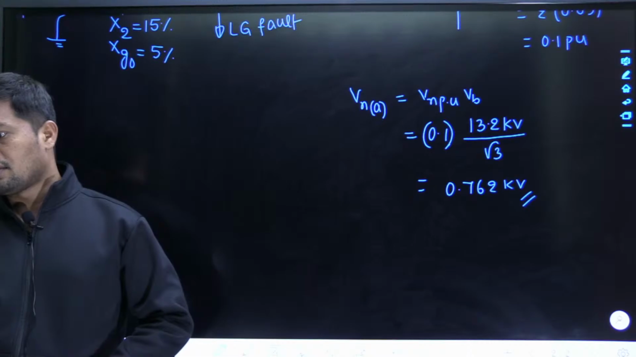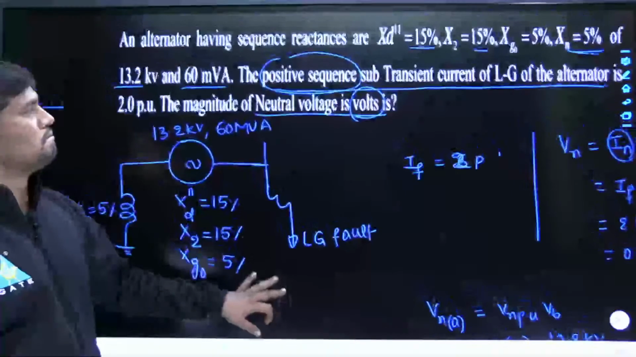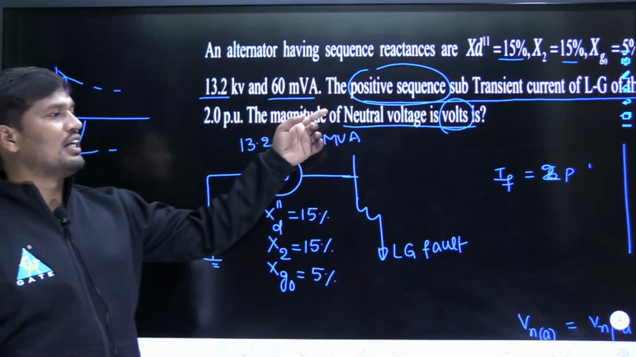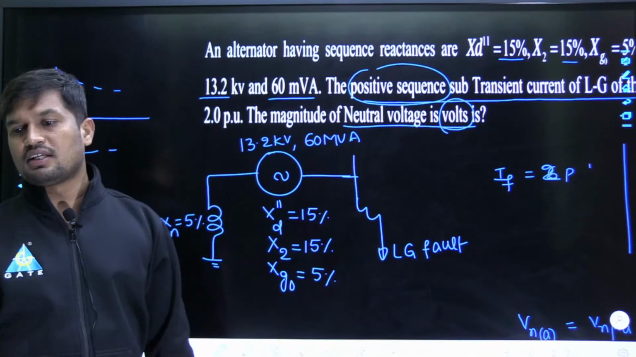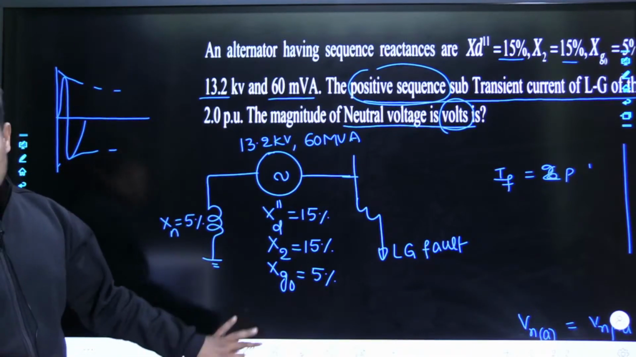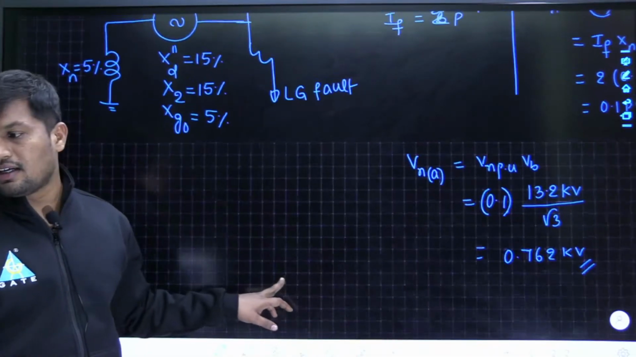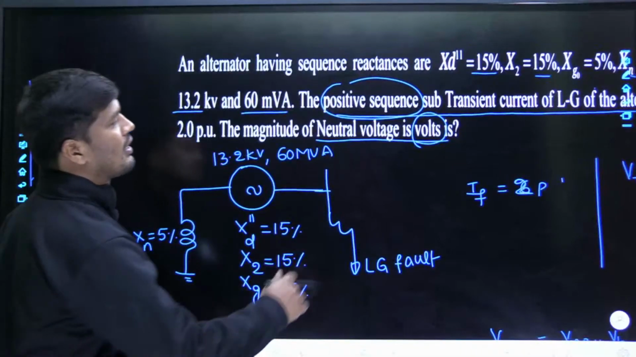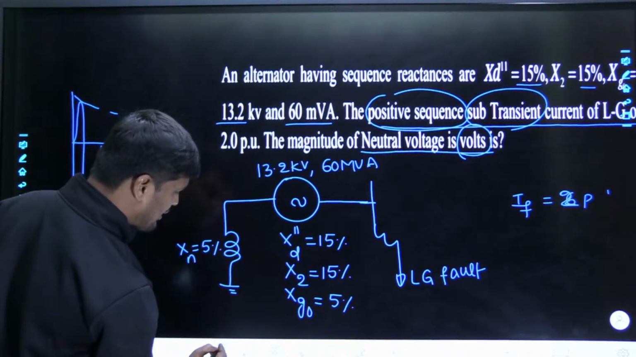Sandeep Saha, sir, the question gave positive sequence subtransient current. See, if he said positive sequence current, then you have to select it as IR1, but he said positive sequence subtransient current. What is the meaning of positive sequence subtransient current? Satish has given the correct answer, 762 volts or 0.762 kilovolts, right? Both are the correct answer. Satish has given the correct answer. I will explain, dear friends. He did not give positive sequence current. He gave positive sequence subtransient current. That is the twist here.